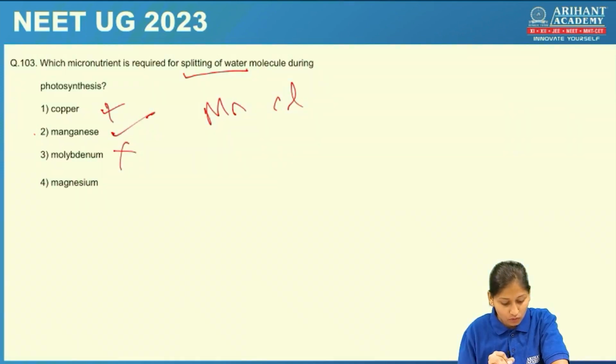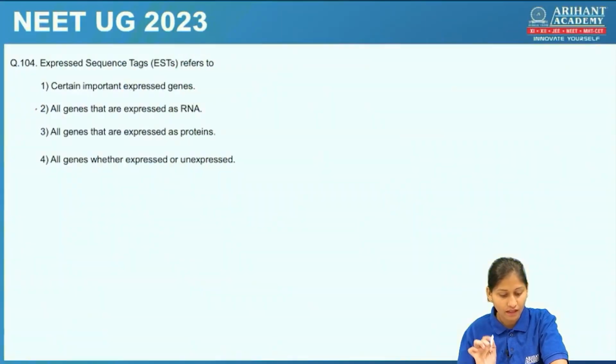Molybdenum, no. Magnesium, no. So here manganese is our right answer for splitting of the water. Then expressed sequence tags refers to, this is direct from the NCERT, students, all genes that are expressed as RNA, they are called as expressed sequence tags.